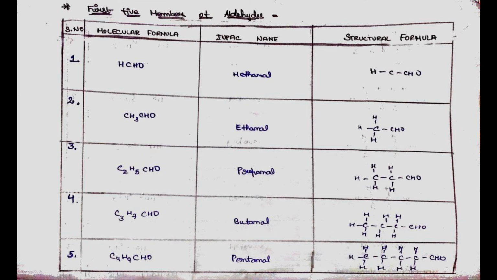Fourth, C3H7CHO, its IUPAC name is butanal. Its structural formula is such that 3 carbon atoms having 7 hydrogen atoms with a CHO group. Fifth, C4H9CHO, its IUPAC name is pentanal. Its structural formula is such that 4 carbon atoms having 9 hydrogen atoms bonded with a CHO group.